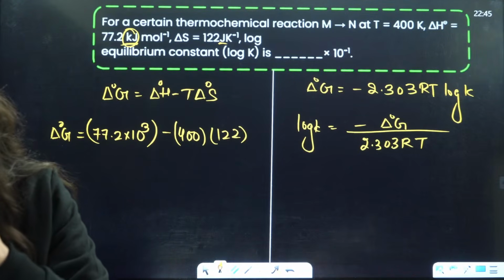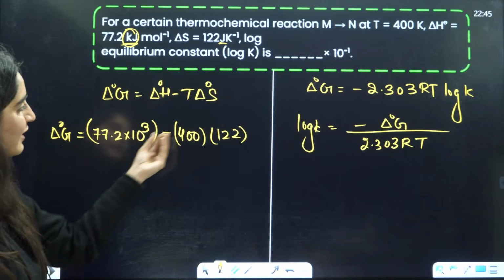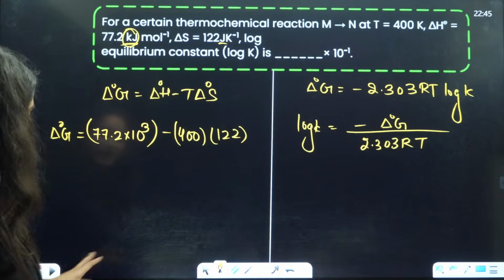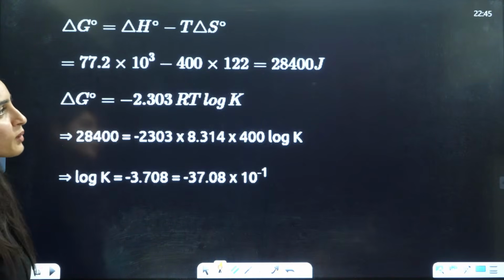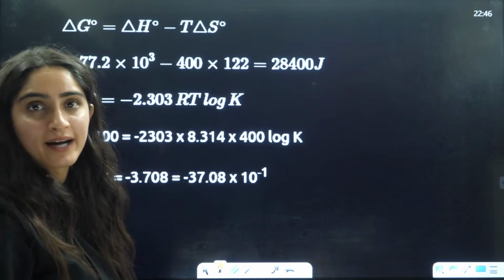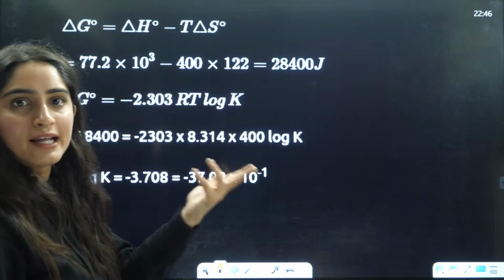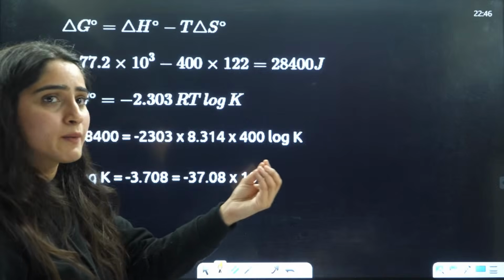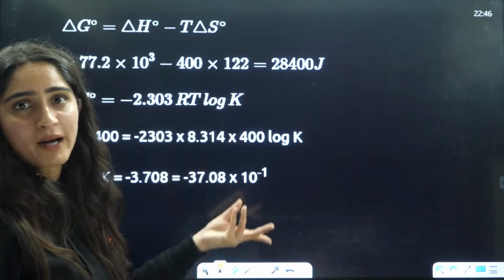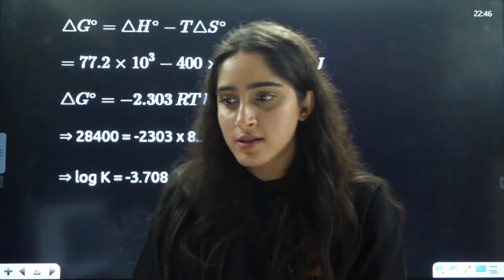Just solve it and do the calculations. What do I need to tell you about the calculations? Calculation is all practice, right? You need to practice it. There is no different trick that I'll tell you about calculation. 4 multiplied by 2 is 8, that only I'll tell you. This is how to do multiplication, subtraction, right? So what can I tell you about calculation when you are talking about JEE Mains?